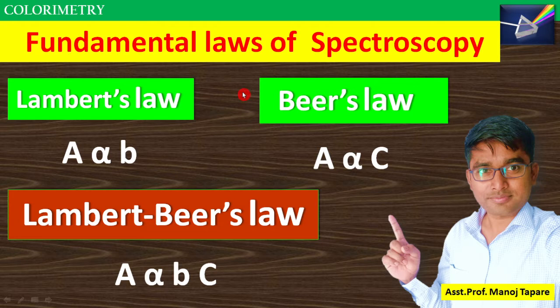Today we are going to discuss the fundamental laws of spectroscopy. So in SYBSc we have these three laws: Lambert's law, Beer's law and Lambert-Beer's law. So let us discuss in detail.